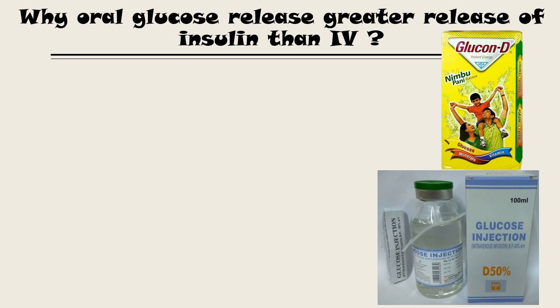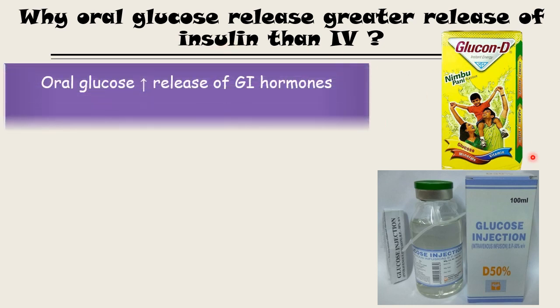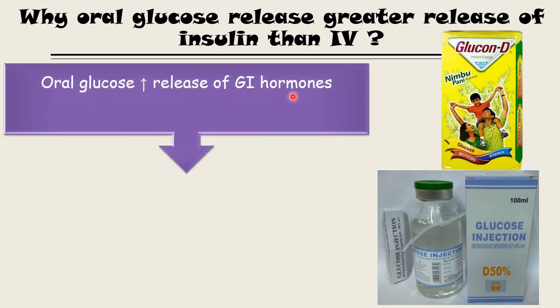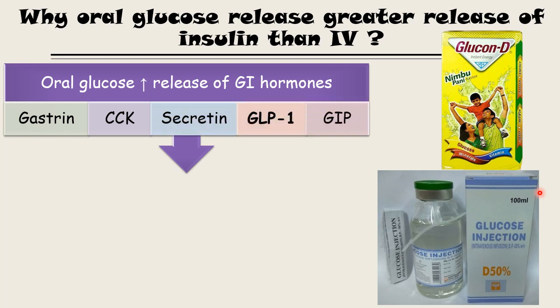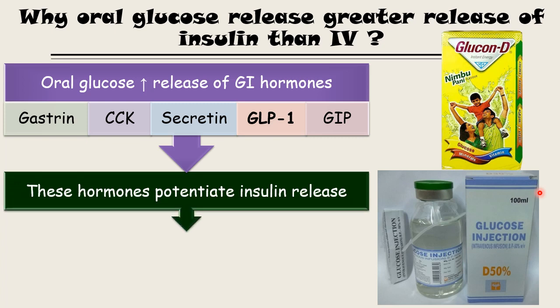Based on our previous discussion, here is the answer to the question: why does oral glucose release a greater amount of insulin than intravenous glucose? Once you give glucose orally, it increases the release of gastrointestinal hormones, the ones I mentioned in the previous slide: gastrin, secretin, CCK, GLP-1 and GIP. All these hormones potentiate the insulin release.